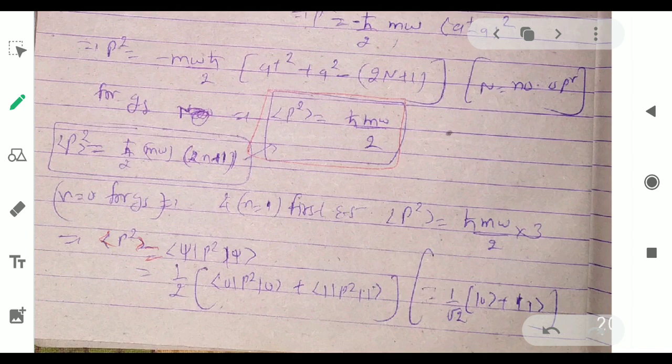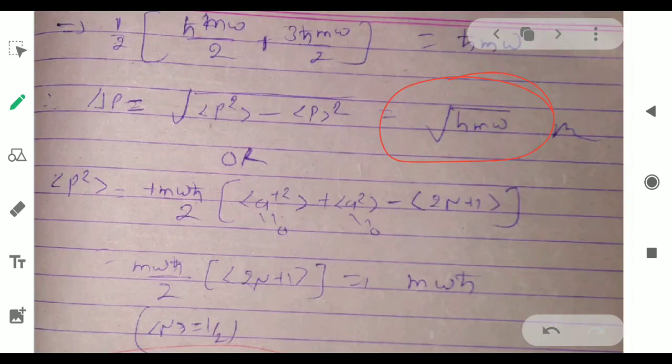Now, or you can use another method, that means you can find the expectation value by this method.